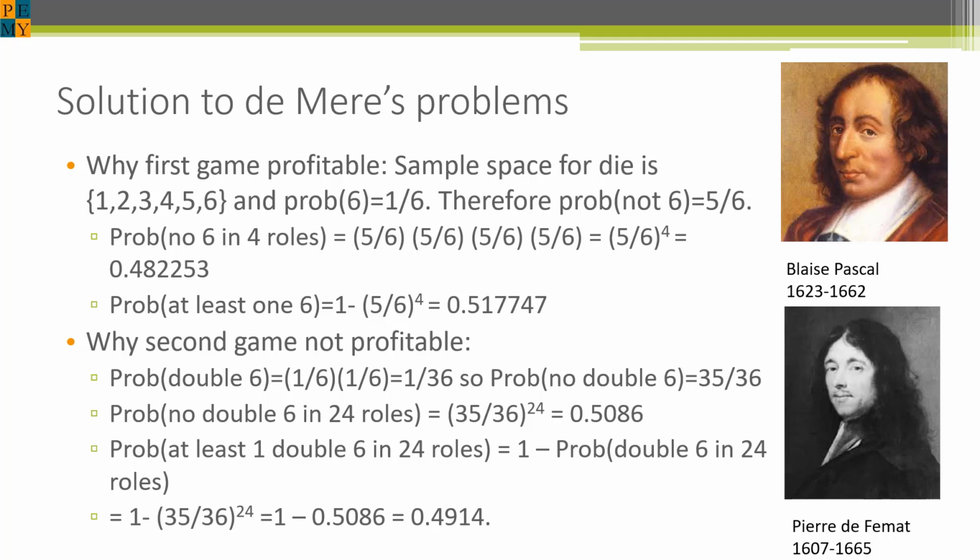On the second game, the probability of a double 6 is 1/36, so the probability of no double 6 is 35 divided by 36. Therefore, the probability of no double 6 in 24 rolls is the fraction 35/36 raised to the 24th power for the 24 rolls. This works out to 0.5086, or 51%. Therefore, the probability of at least one double 6 in 24 rolls is 100% less the 51%, which is 49%. Out of 100 games, our friend would win 49 games.